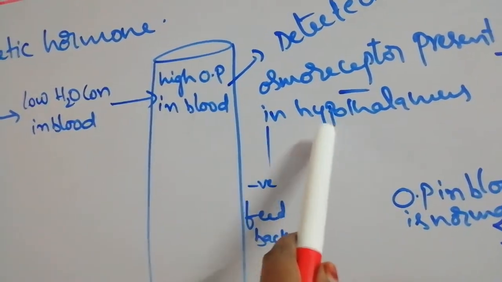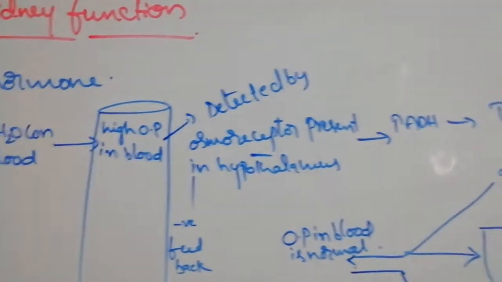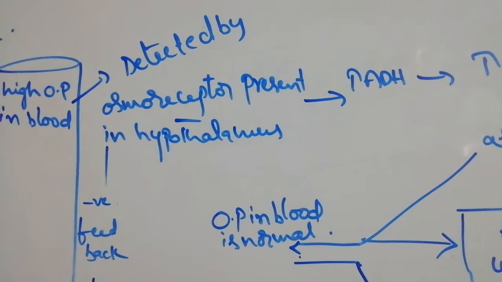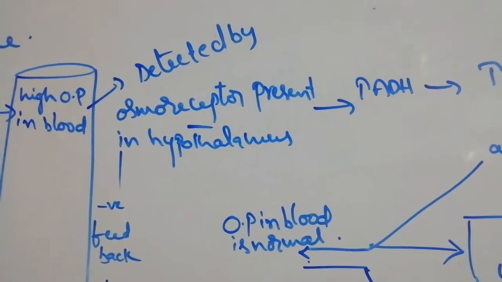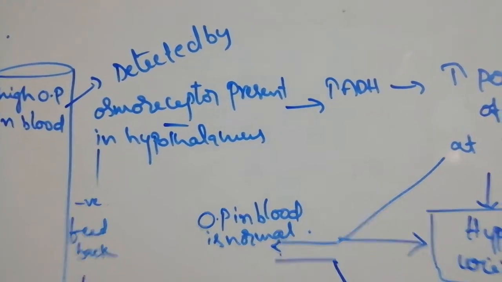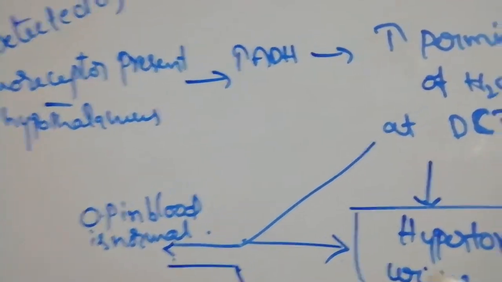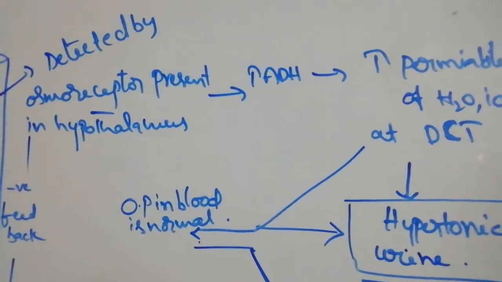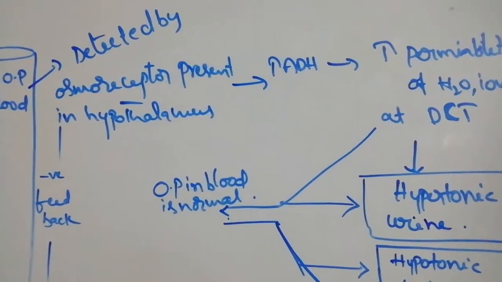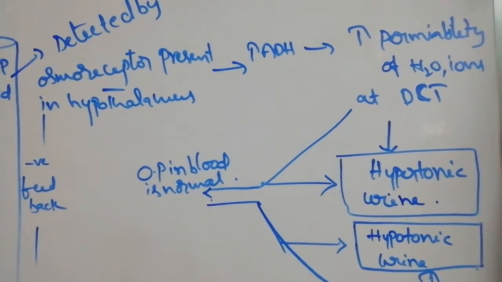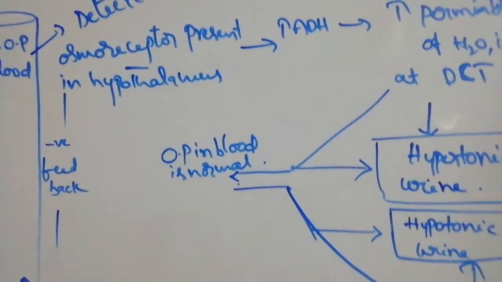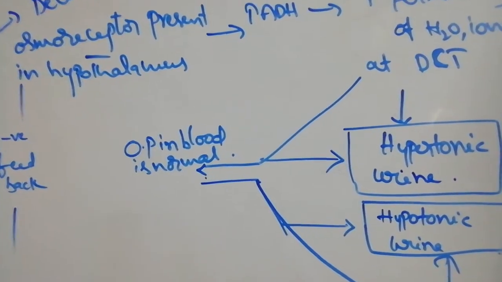This pressure is detected by the osmoreceptors present in the hypothalamus. They release the ADH hormone. The released ADH is stored in the posterior pituitary and released into the blood circulation. Once it is released, it acts on the distal convoluted tubule of the nephron and increases the permeability of water and ions. So what happens? Water is reabsorbed, blood volume increases, osmotic pressure decreases, and urine excretion also decreases.